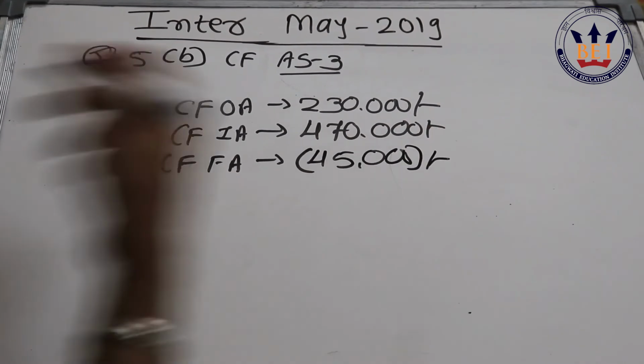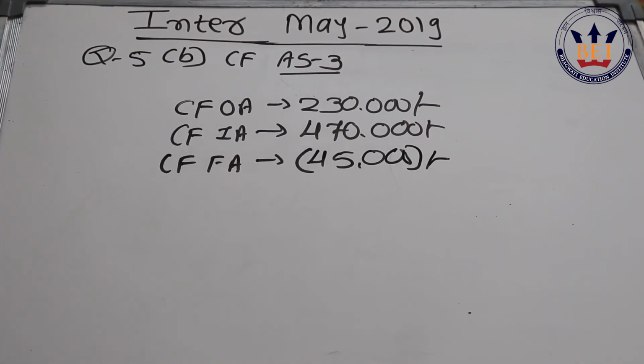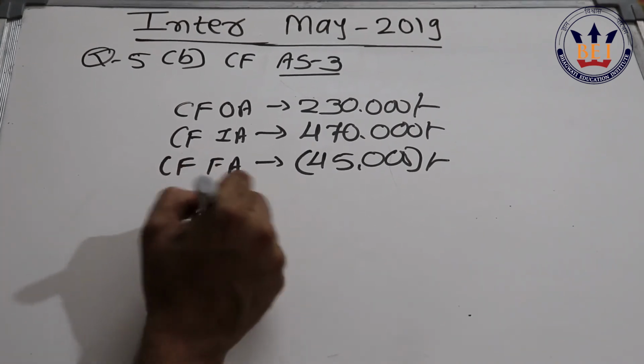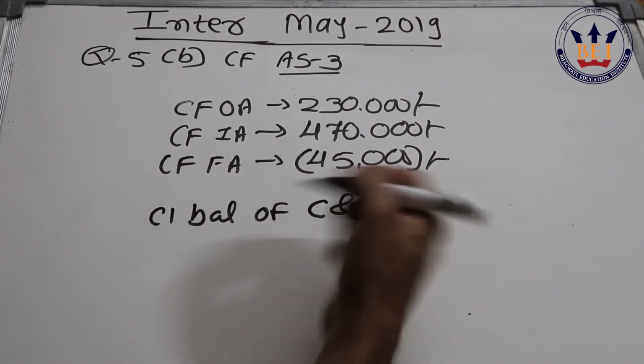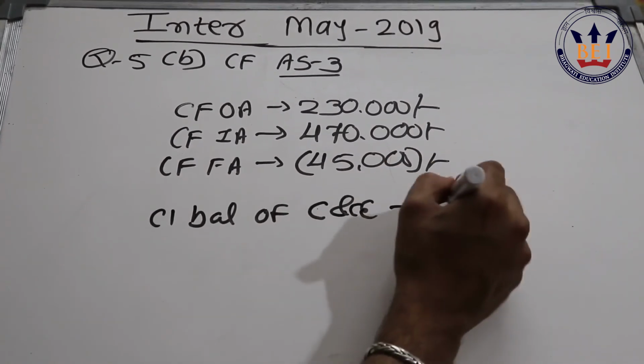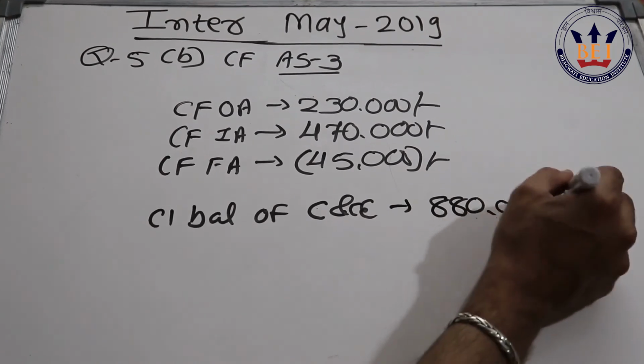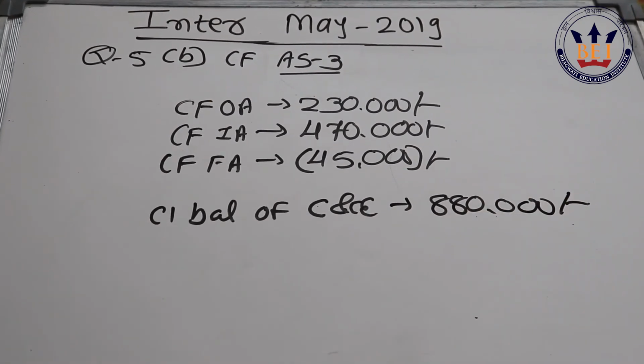You have to be very careful in solving this. There are 100% chances you may make a mistake in some of the calculation. Now the closing balance of cash and cash equivalent is rupees 8,80,000. When you solve this question carefully, you have to get this 8,80,000.